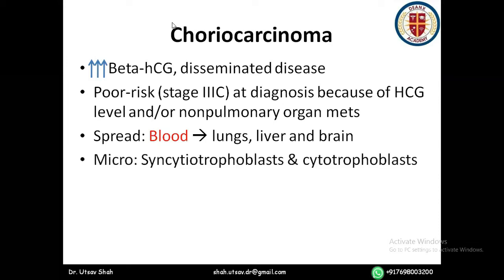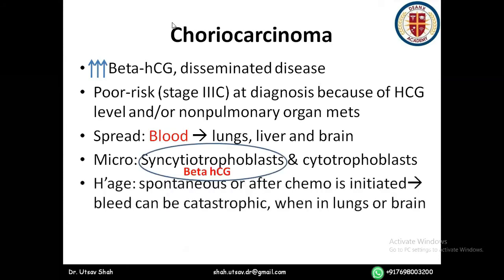Microscopically, you can see syncytiotrophoblast and cytotrophoblast. It is from the syncytiotrophoblast that beta HCG is released. And this cancer is known for hemorrhage. It is so vascular that hemorrhage can happen spontaneously or after chemotherapy is initiated, and such a bleed can be fatal. Okay, if the bleed happens in the lungs or brain and you start chemotherapy, the patient can die.